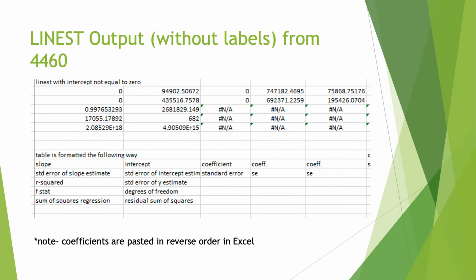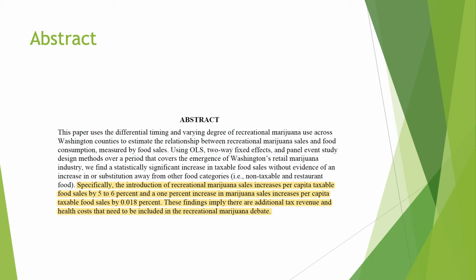Here's Professor Hodge's abstract, and the highlighted portion is very important, as those were the statistics we were responsible for recreating: the introduction of recreational marijuana sales increases per capita food sales by 5 to 6%, and a 1% increase in marijuana sales increases per capita taxable food sales by 0.018%. And because that's a log, it's 0.018%. And as we will see later, I'm in the process of creating the table for Dr. Hodge's class.